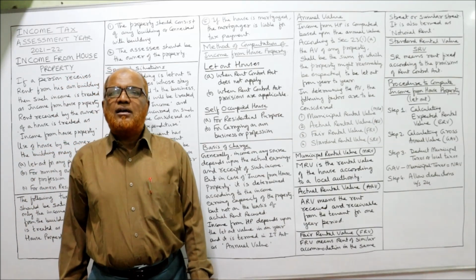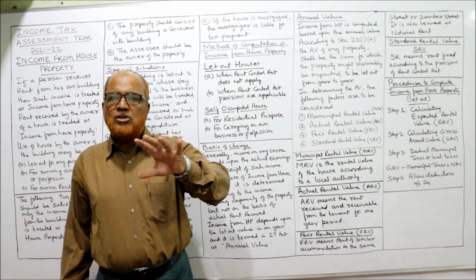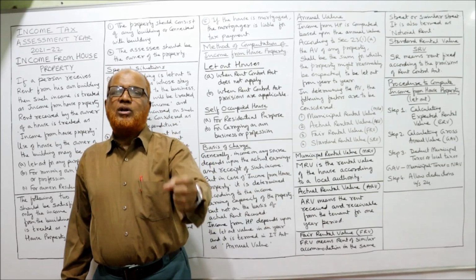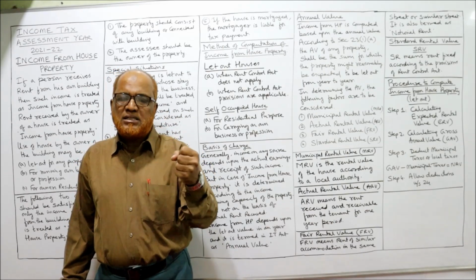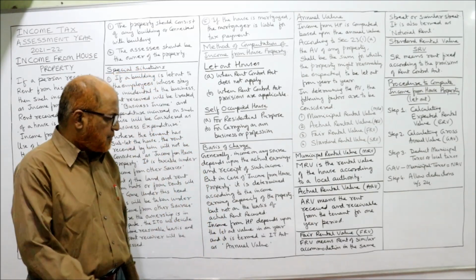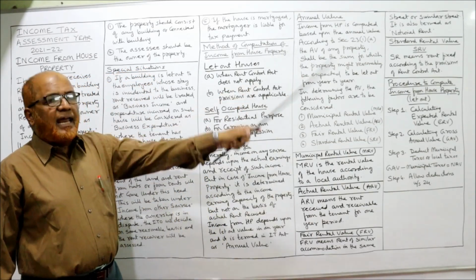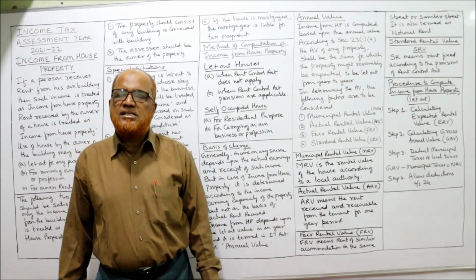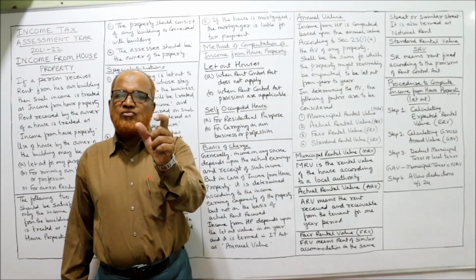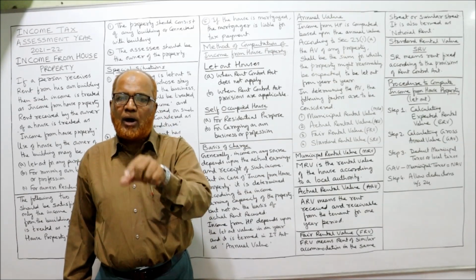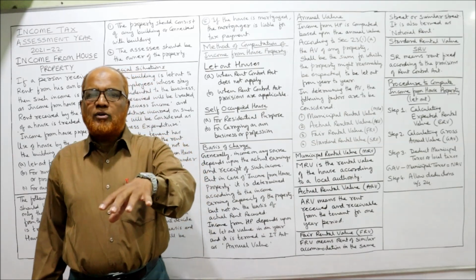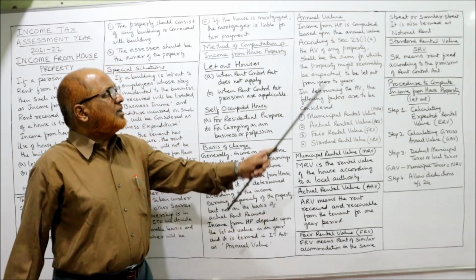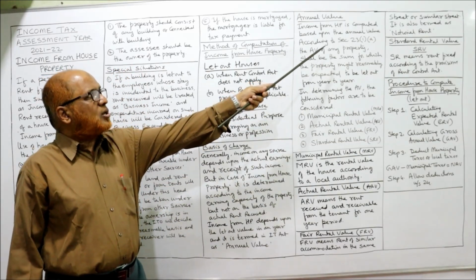In simple words, we can say the income from house property does not depend only on rent received. It depends on the earning capacity of that property. That's it. Now, annual value. Very frequently in examinations, a theory question will also be asked: what is annual value? This word is very, very important for income from house property, because income from house property is computed on the basis of annual value.